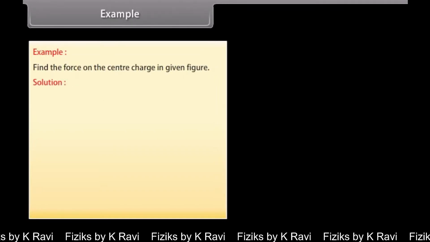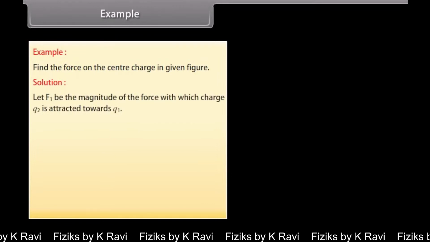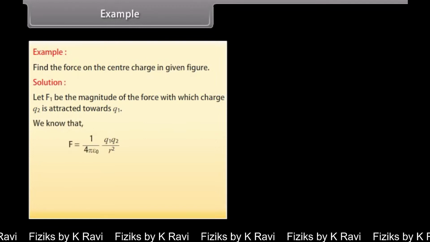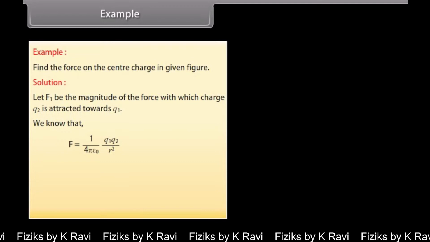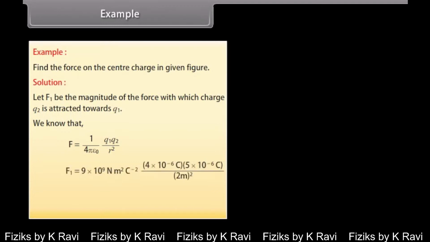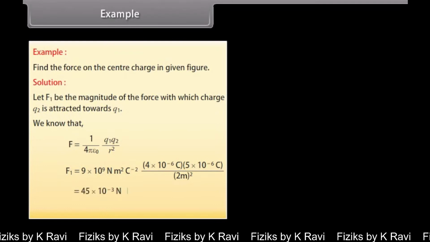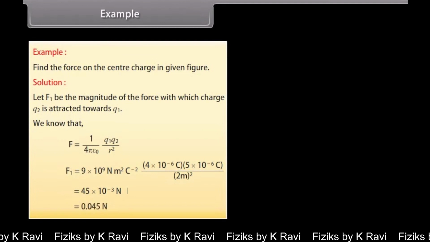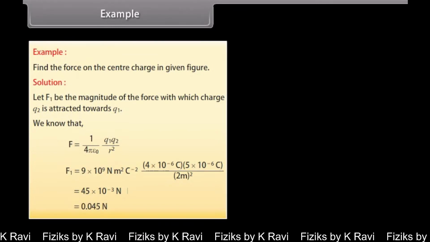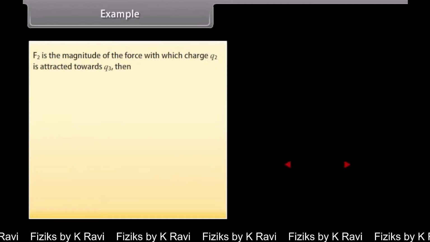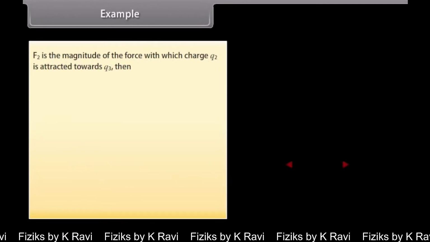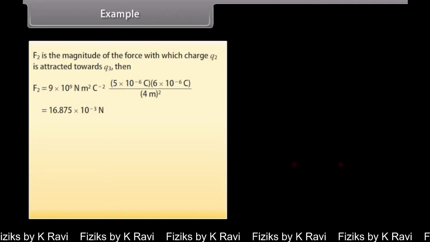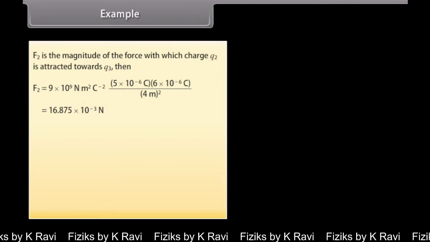Let's see the solution. Let F1 be the magnitude of the force with which charge Q2 is attracted towards Q1. We know that F1 is equal to 1 upon 4 pi epsilon naught multiplied by Q1 Q2 upon r square. Put the values in this equation. We get F1 is equal to 45 into 10 raised to the power minus 3 Newton, which is equal to 0.045 Newton. F2 is the magnitude of the force with which charge Q2 is attracted towards Q3. Put the values in the above equation. We get F2 is equal to 16.875 into 10 raised to the power minus 3 Newton, which is equal to